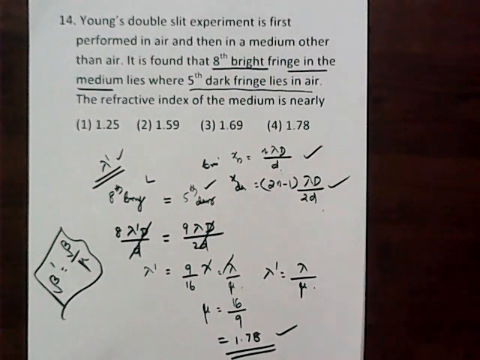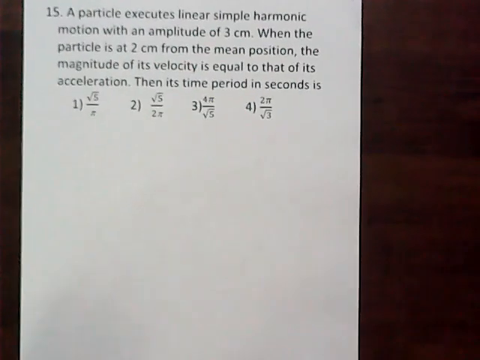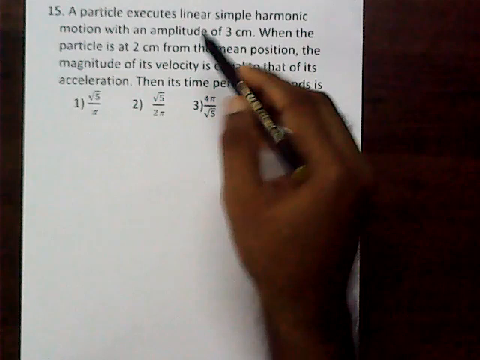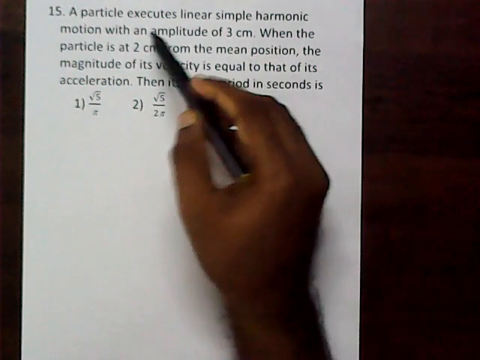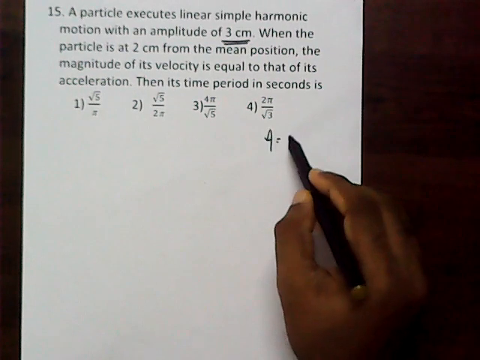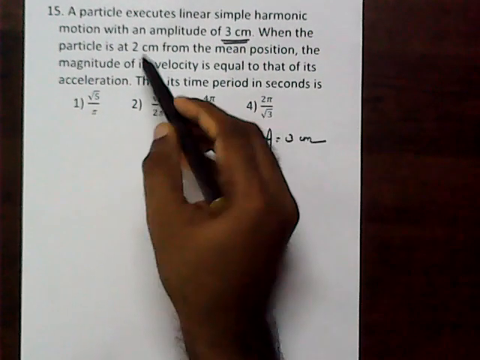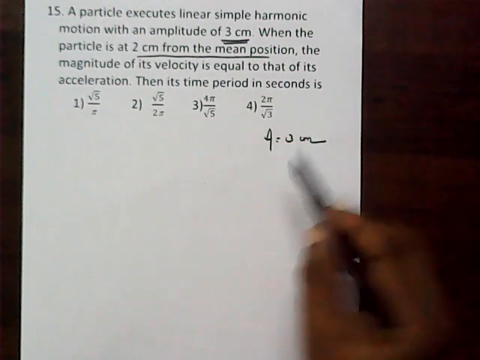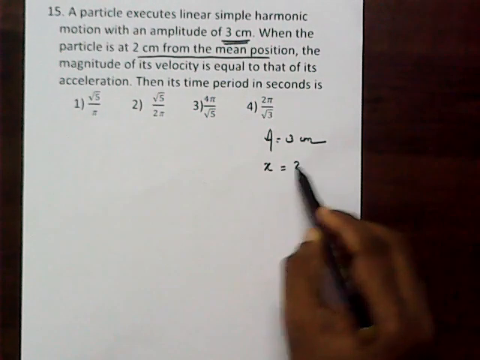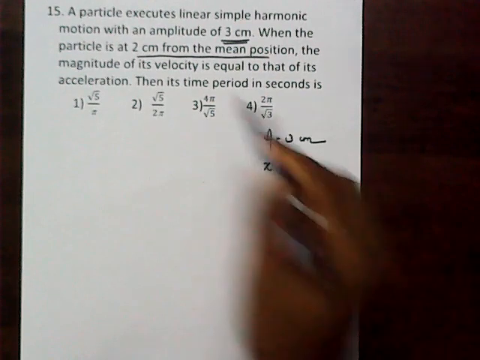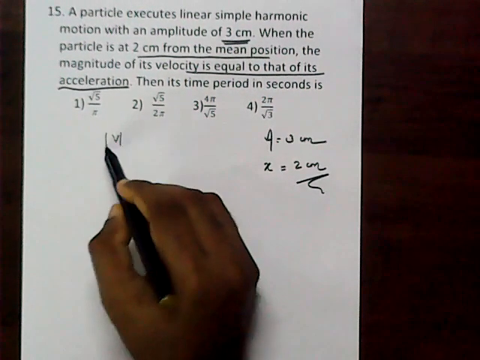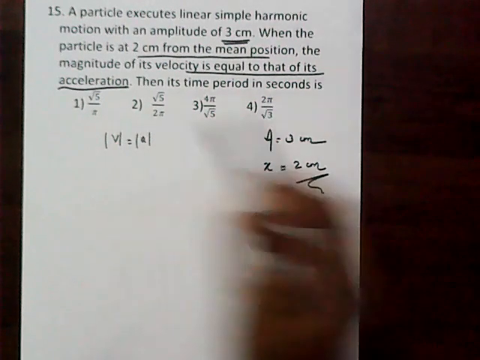The last question for this video, number 15, a good aspect. A particle executes linear simple harmonic motion with an amplitude of 3 centimeter. So it is given A is equal to 3 centimeter. When the particle is at 2 centimeter from the mean position, say x is equal to 2 centimeter, the magnitude of velocity is equal to its acceleration.